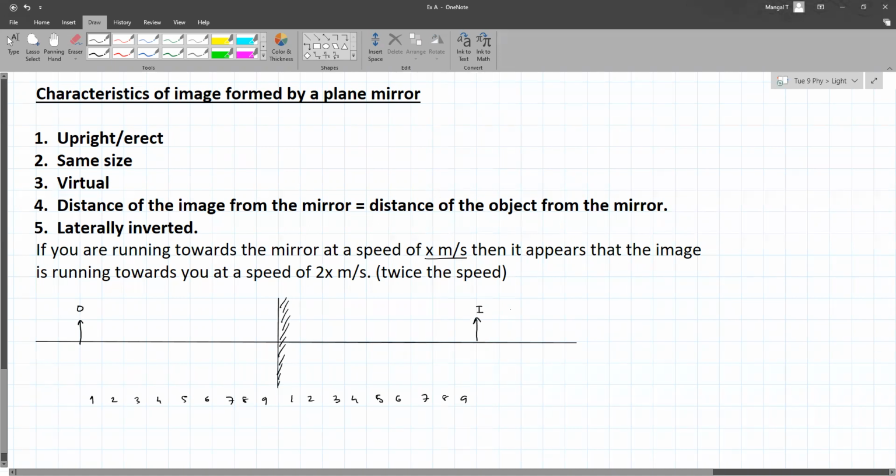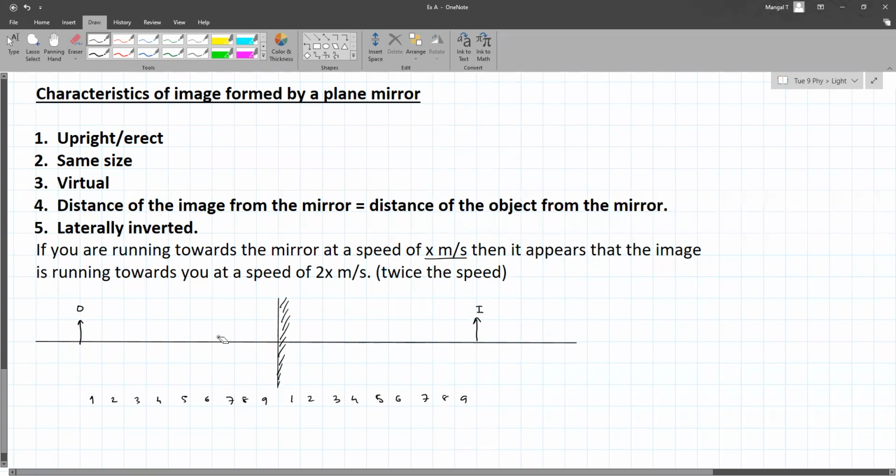Okay. So please understand that the image appears to be at a distance double the distance of the object. The image is not on the mirror. The image is inside the mirror. And again, I'm repeating, it appears to be there. In an exam also, if it appears to be, the image for a plane mirror will always be virtual. It appears to be over there.